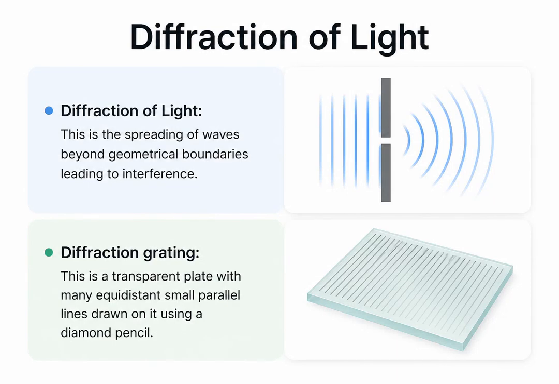Let's explore the diffraction of light. Diffraction is the spreading of waves beyond geometrical boundaries, which leads to interference. To study this, we use a diffraction grating, which is a transparent plate featuring many equidistant small parallel lines, typically drawn using a diamond pencil.